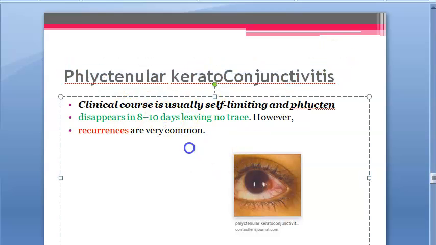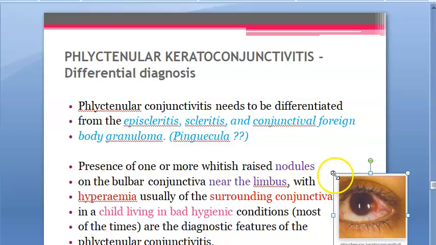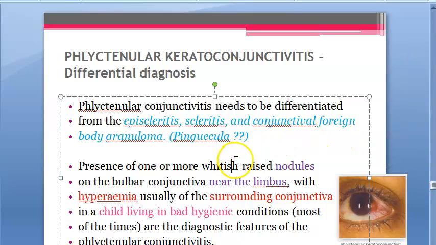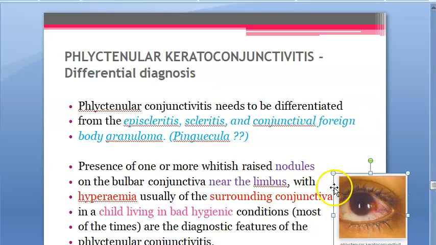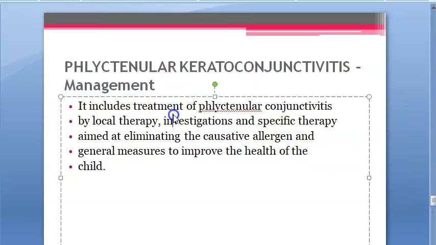Phlyctenular keratoconjunctivitis, basically it will come and go, but recurrence is common. It'll come, it'll go, it'll come, it'll go. Okay. And for differential diagnosis, you'll have to differentiate it from episcleritis, scleritis, foreign body granuloma. I'm thinking you should differentiate it from pinguecula also. What do you say, guys? Anyways, how will you differentiate this from other things? There will be nodular hyperemia around it, and it will be in a child who is living in unhygienic conditions. That's what they're saying. But otherwise, what will you see? Content, lymphocytes, etc., leukocytes.